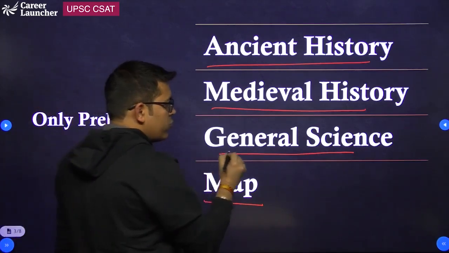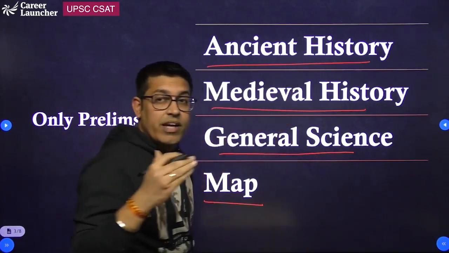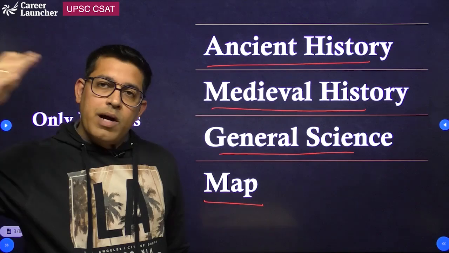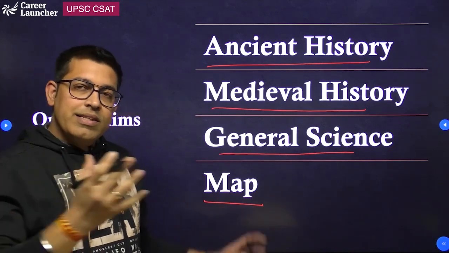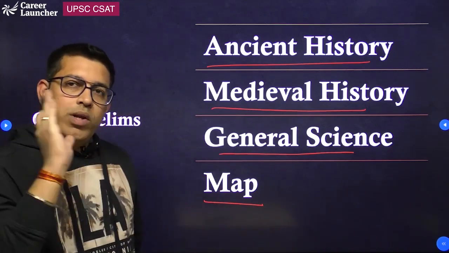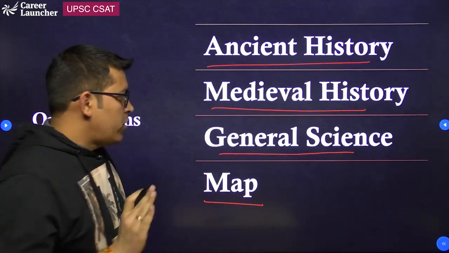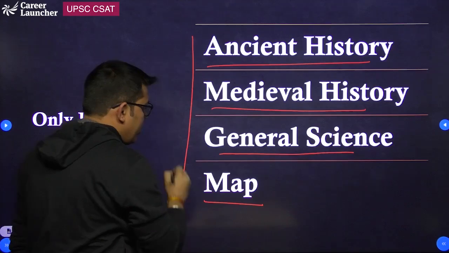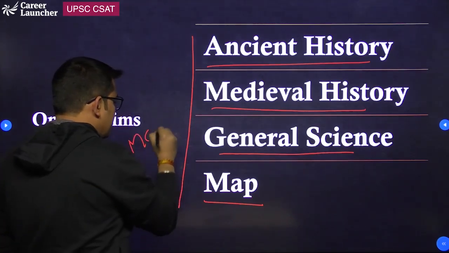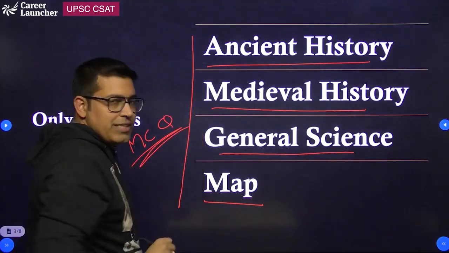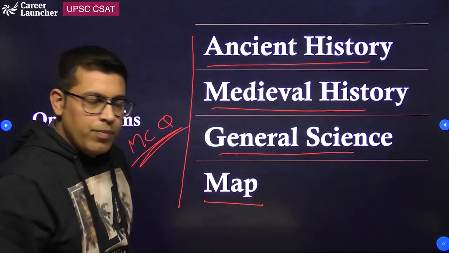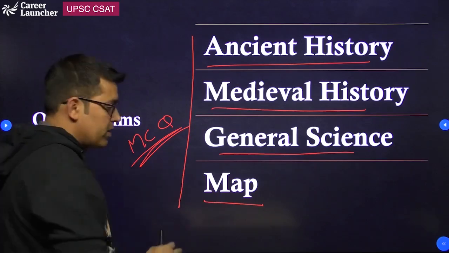Please do not get confused between general science and science and technology. Science and technology comes in the main examination, while general science only comes in prelims. So for these 4 topics, you only need to do MCQ based practice.